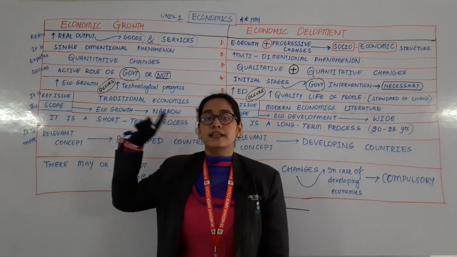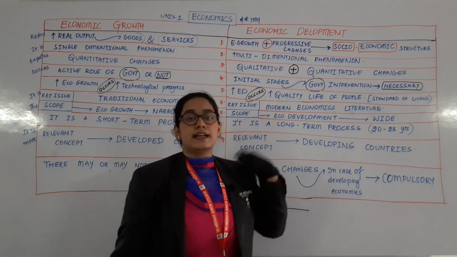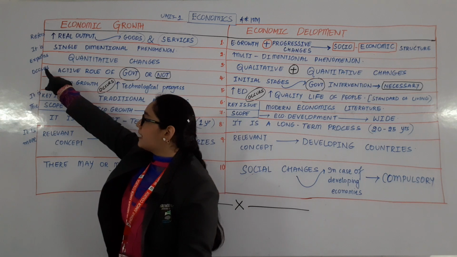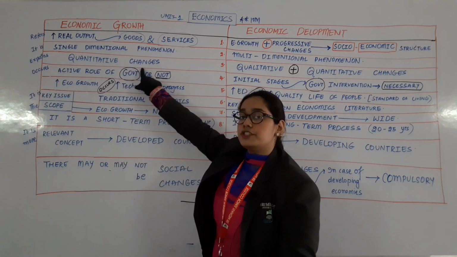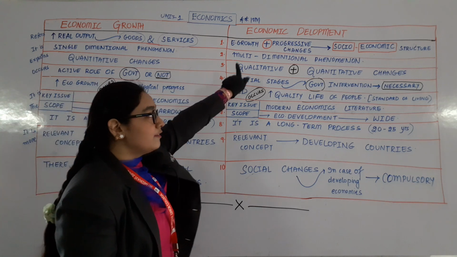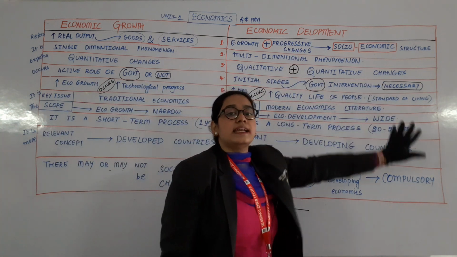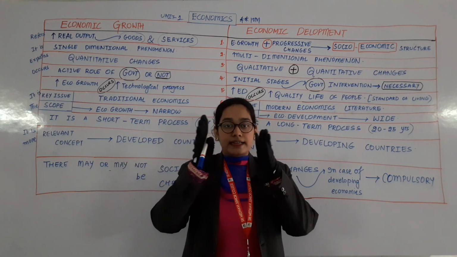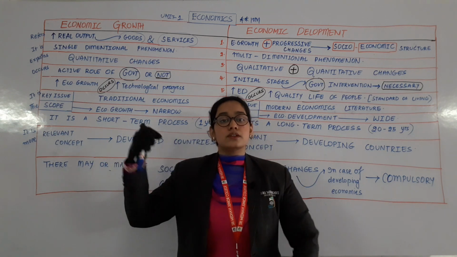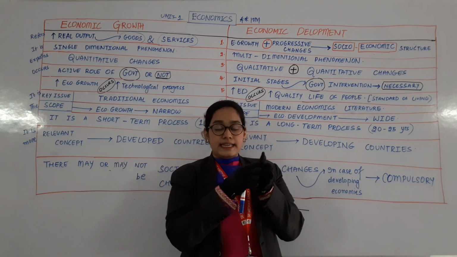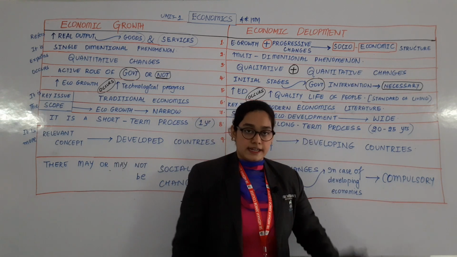Okay, second point, single dimensional, multi-dimensional. Third point, it explains quantitative changes. It explains qualitative plus quantitative changes. That means they only observe on quantity. They give importance to quantity, but we give importance to both quality as well as quantity.